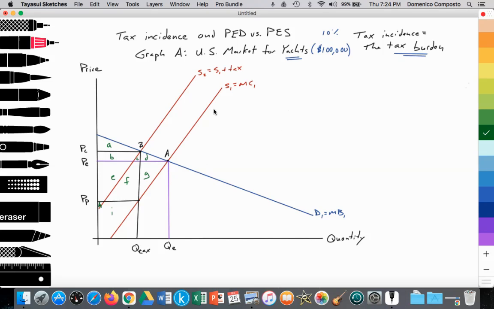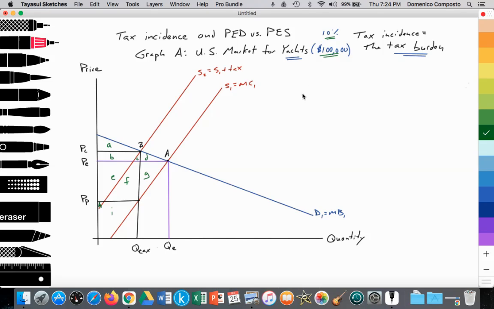And then the government steps in, seeking to raise federal tax revenue by $9 billion. So they apply a 10% tax on boats priced over $100,000. And that causes the supply curve to shift in by the amount of the tax. It's an added cost of production to S2. And where S2 equals D1 at point B, it sets a new equilibrium price paid by consumers at PC and a decreased quantity at Q tax.